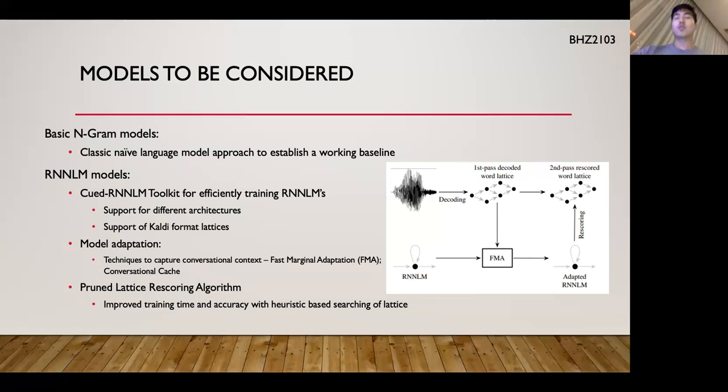What's traditionally used to keep the search space feasible is an n-gram based approach. But this one paper presents a really interesting A-star search, like a heuristic based approach. So I think I'm going to try that as well. We're going to try marrying some of these different techniques. And yeah, ultimately what we'll do is we'll measure all of the different models and the different variations of these models and the different features and their performance on this TED Talk data set.